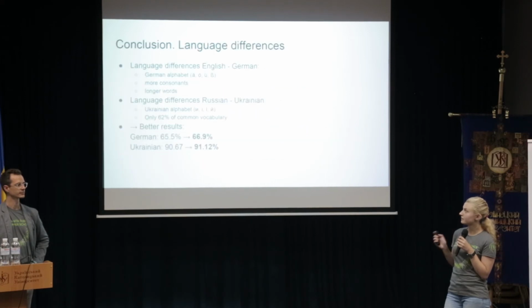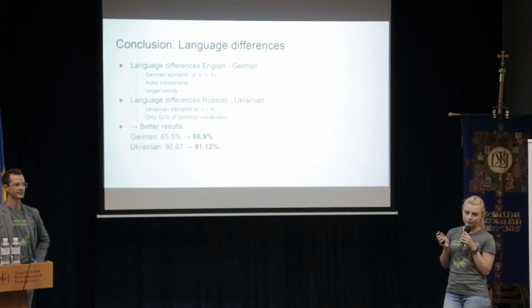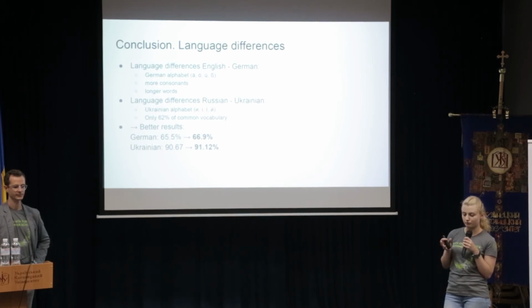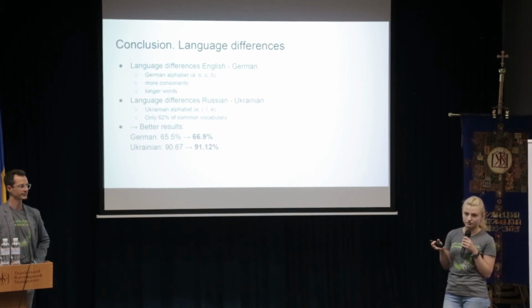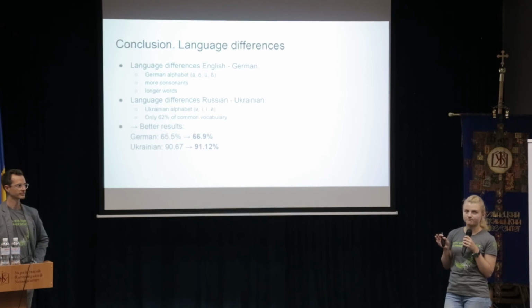Okay, it's the conclusion. So, sure, we have differences between these languages, English and German, and Ukrainian and Russian. We have differences in alphabet. Sure, the languages are not that similar. We just use that the alphabets are mostly the same. And what is most important, when we use transfer learning, for example, in computer vision, we can stick to a more or less generic architecture of neural network. But here, as we tried different layers, different approaches, we saw that all the architectures really are different on different languages. So we really couldn't use the same layers.